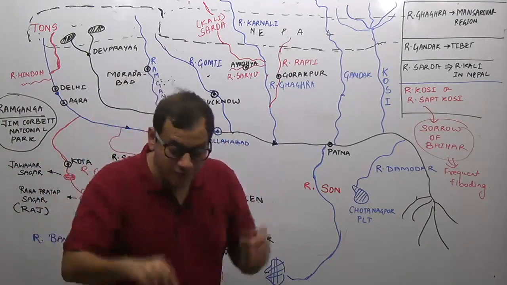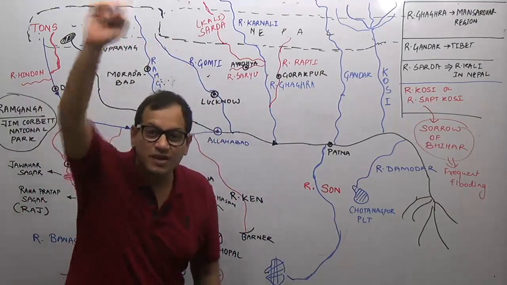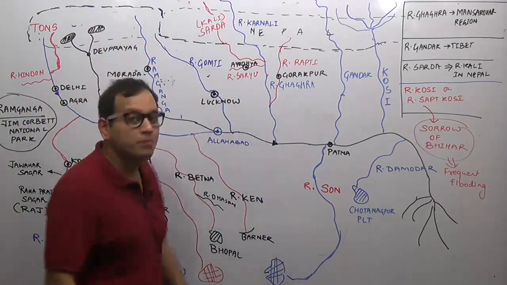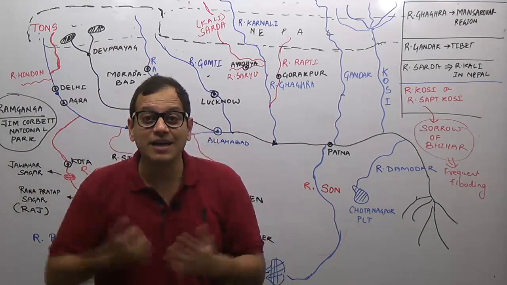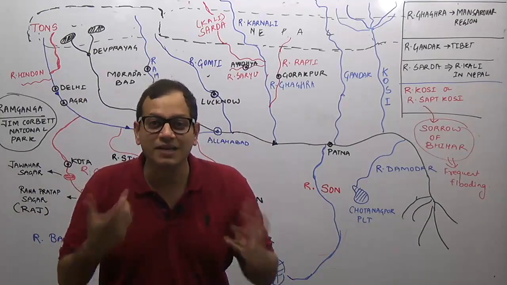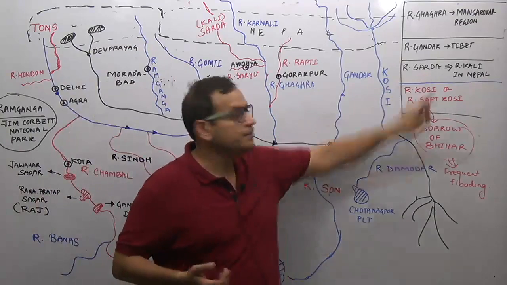An important tributary of River Ghagra is River Kali. River Kali originates in the glaciers of the Trans-Himalayas. Again, it is an important river. River Kali is known as what river in India? River Kali is known as River Sharda in India.